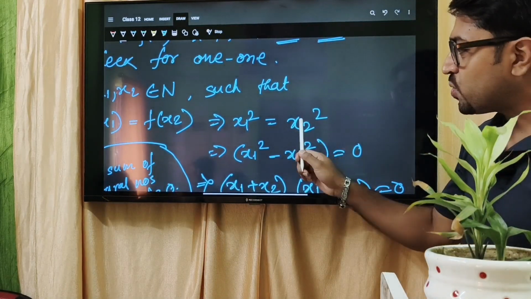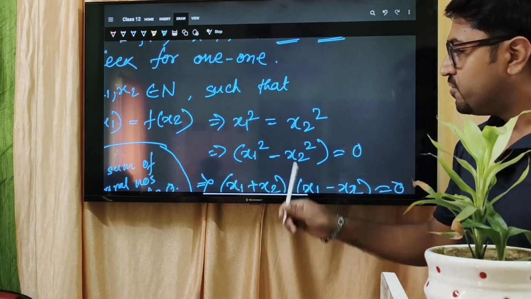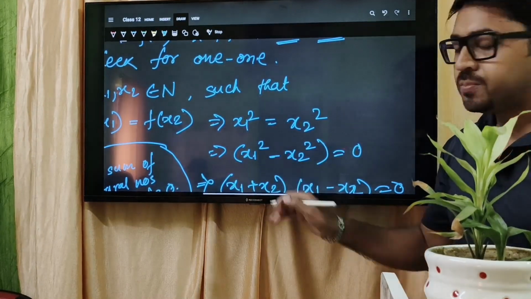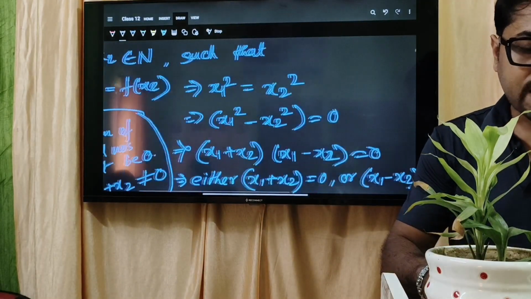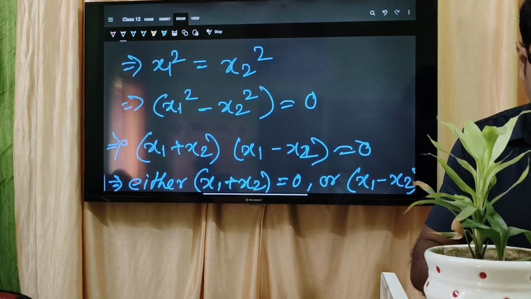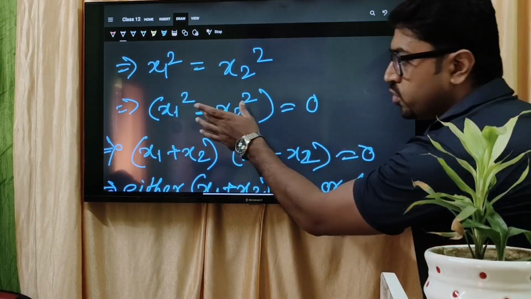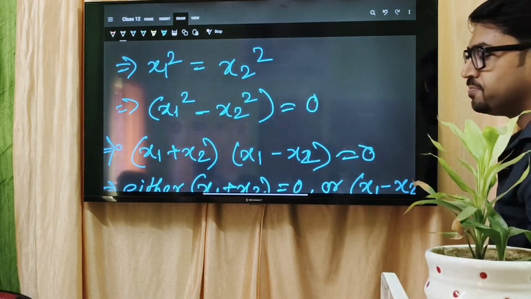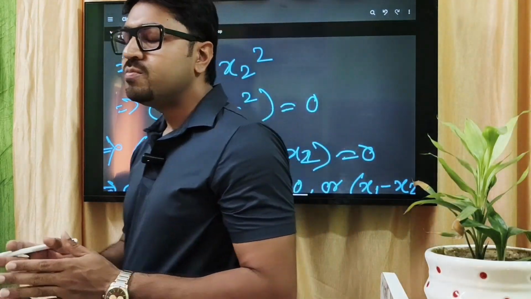You will take x2 square to the left hand side. If you take x2 square to the left hand side, it will be x1 square minus x2 square. Then you will apply the formula a square minus b square. That will be x1 plus x2 into x1 minus x2 equal to 0. ভালো করে দেখ, এটা জুম করছি। If you apply the formula x1 plus x2 into x1 minus x2 equal to 0. Now, what is mean by that?